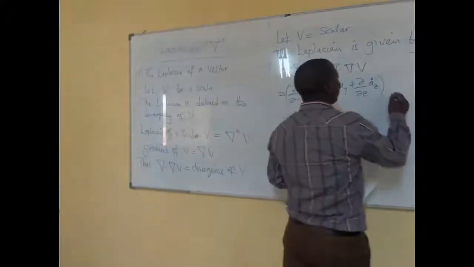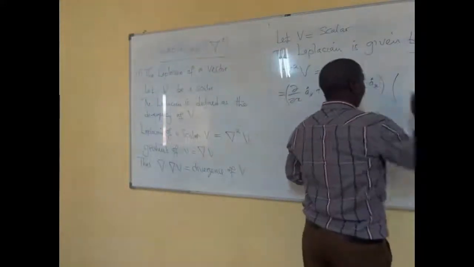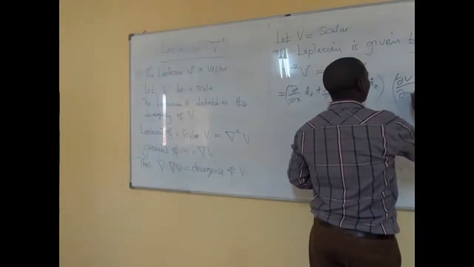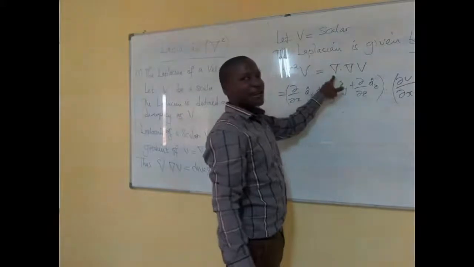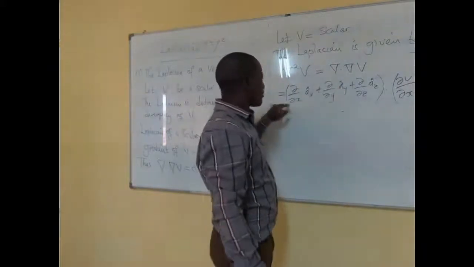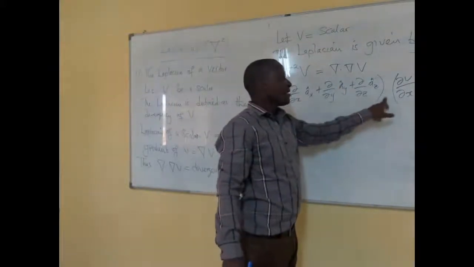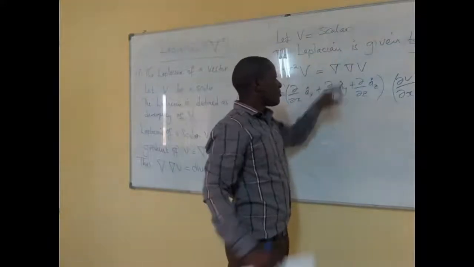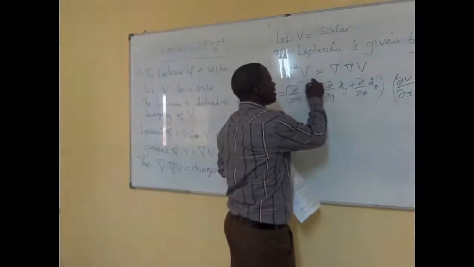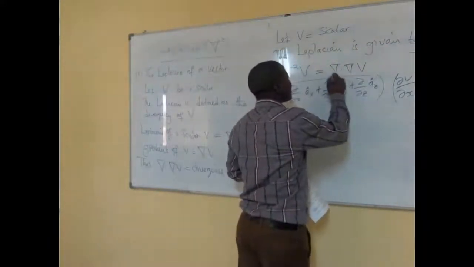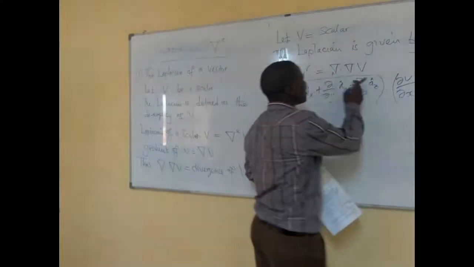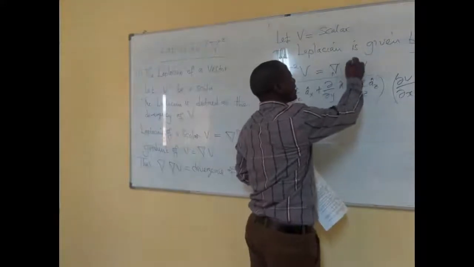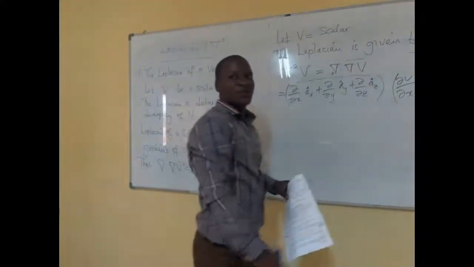So this one we are multiplying it to partial v over partial x. Remember, this first part is nothing but that. So the first part, which is this gradient, is this part. So this whole part is giving us this part here. Then the next part that we are writing is this other section, which is on top here.